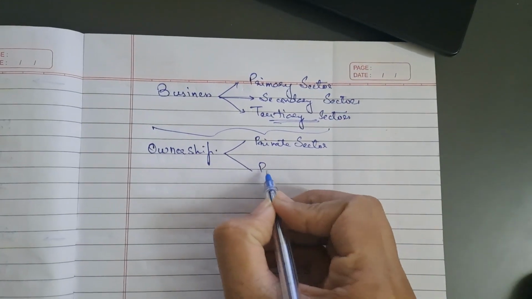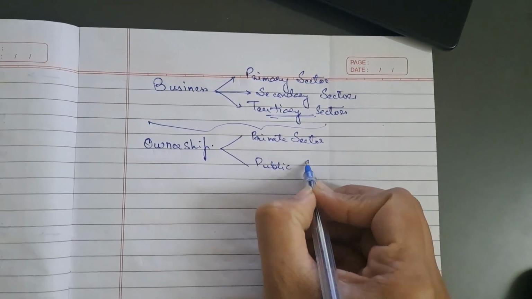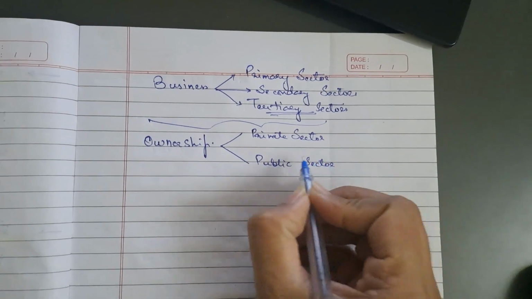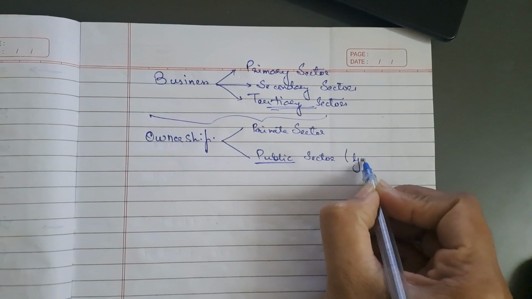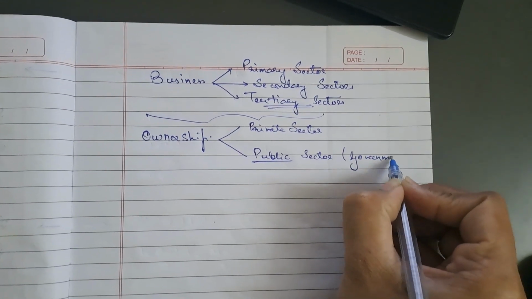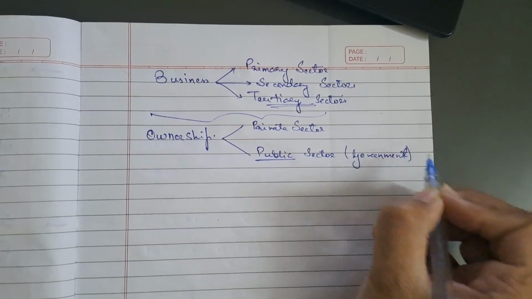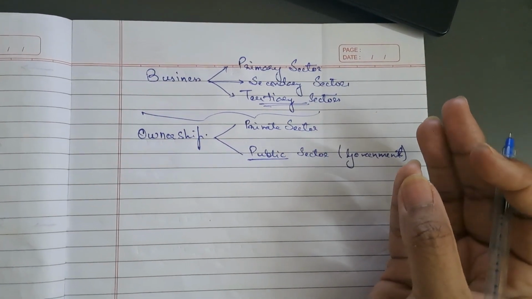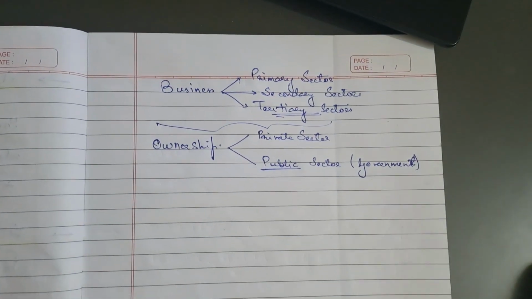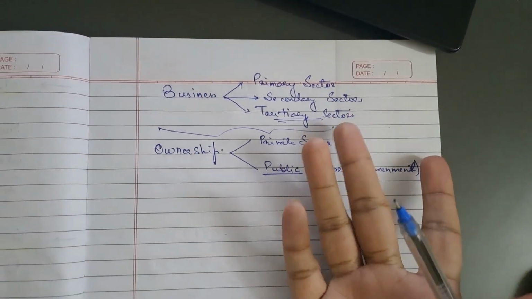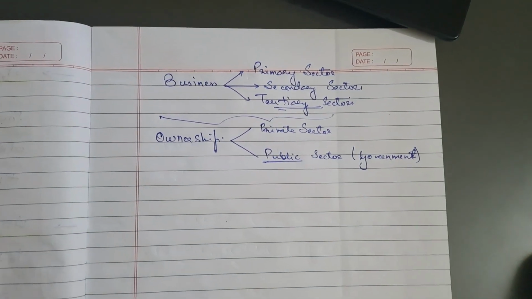And the other type of businesses that you have is the public sector businesses. Public sector businesses means, public is nothing but the government. So the businesses that are run and owned by the government, like the RTA services, the Ministry of Health services, and aerospace cannot be owned by private individuals, right?